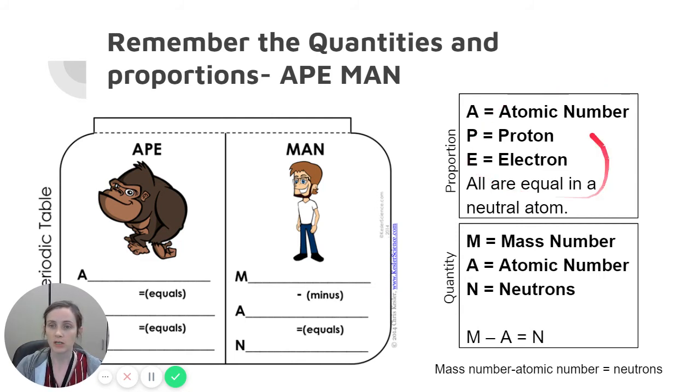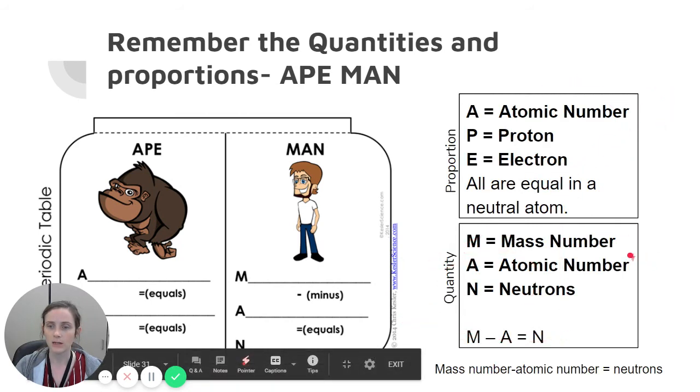So our proportions: A stands for atomic number, P stands for proton, E stands for electron. All APE are equal in number, so they're all equal in proportion. The atomic number is the number of protons, is the number of electrons, 1 to 1 to 1, all the same number.